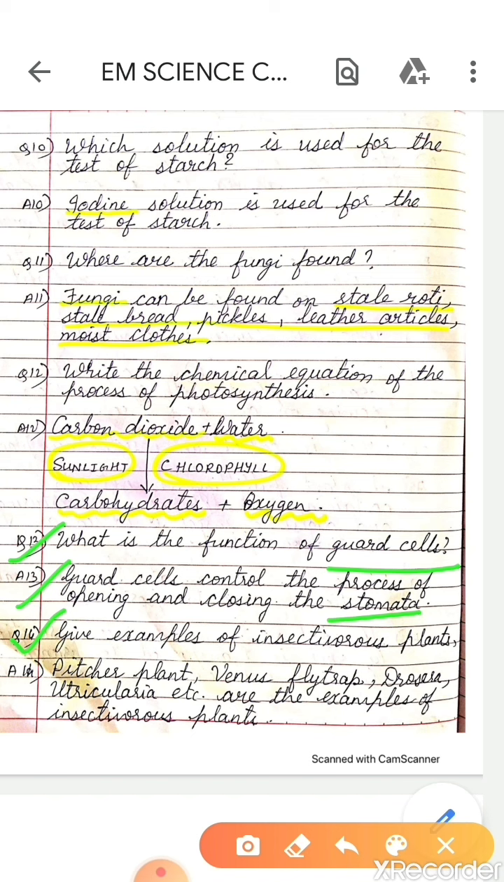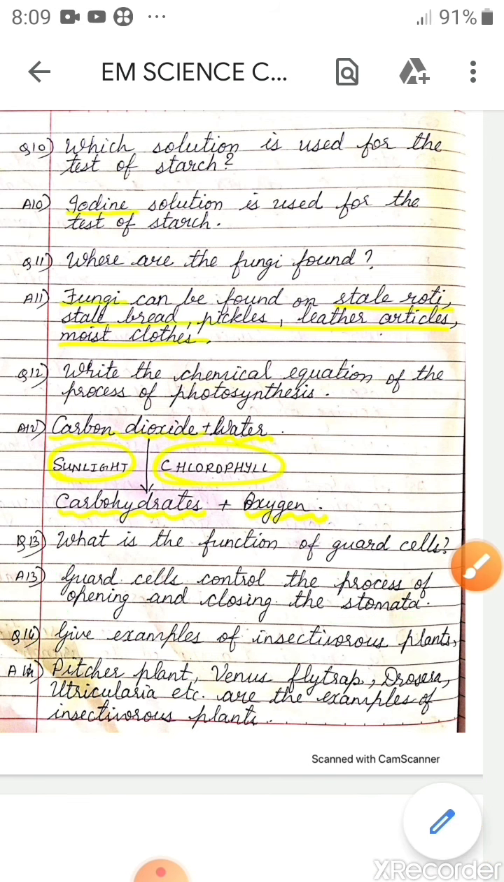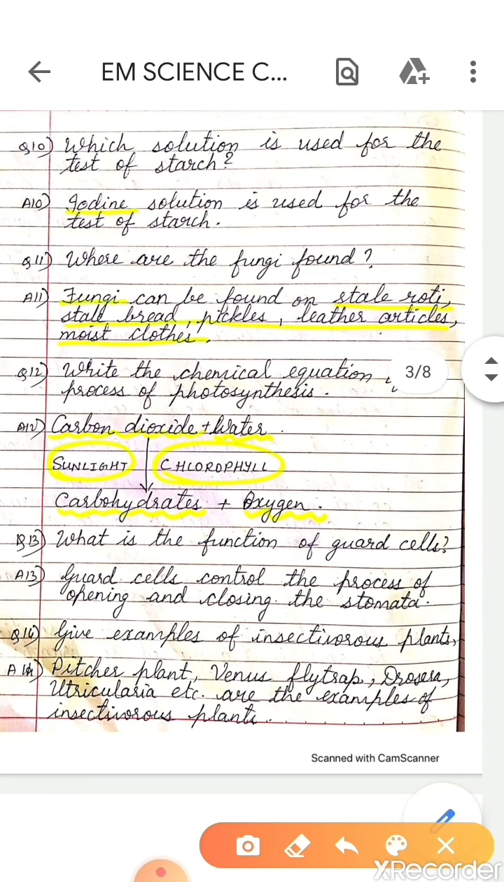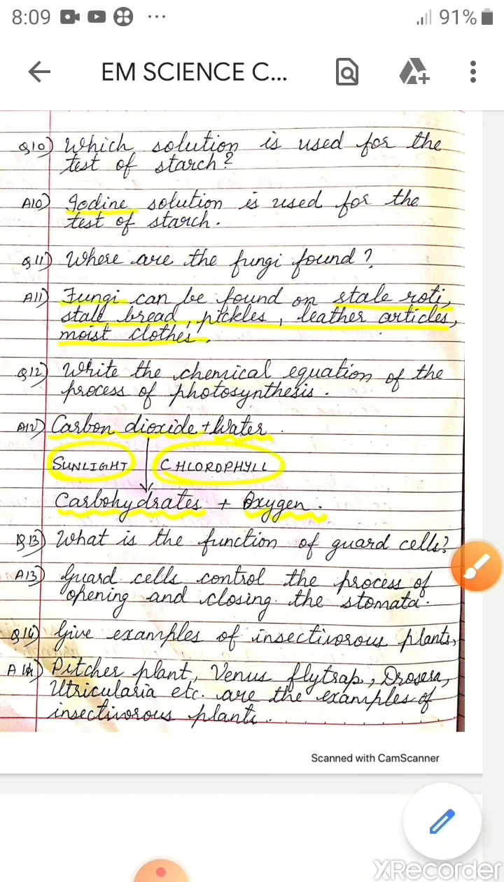Question number 14. Give examples of insectivorous plants. Pitcher plant, Venus flytrap, Drosera, Utricularia, etc. are the examples of insectivorous plants.